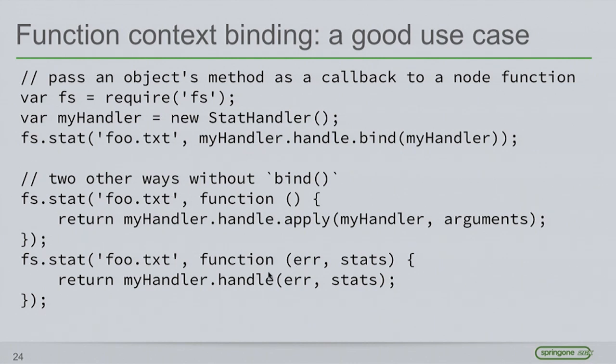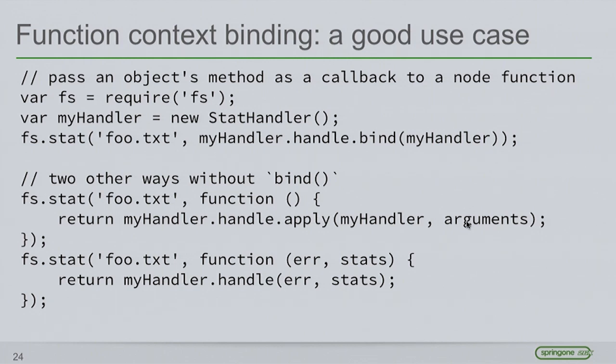And then here's a third example where since we know the parameter signature, we know the API of stat, we're mimicking that API here, and then just again, because we have my handler.handle in the context, we're just calling directly, and we're using the dot operator here to enforce the context, to bind the context on our function. So what's interesting about this one is if you know the parameter signature and you know it's stable, this is a very efficient and fast way to perform this.